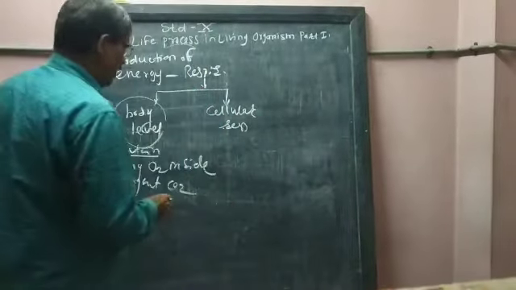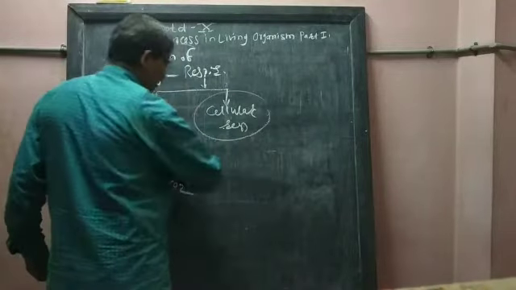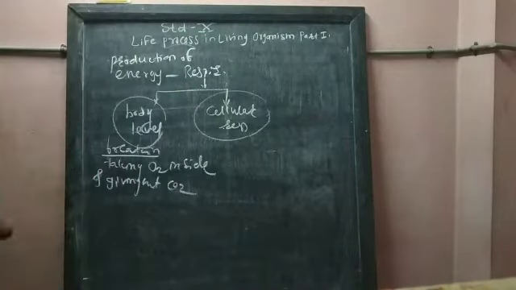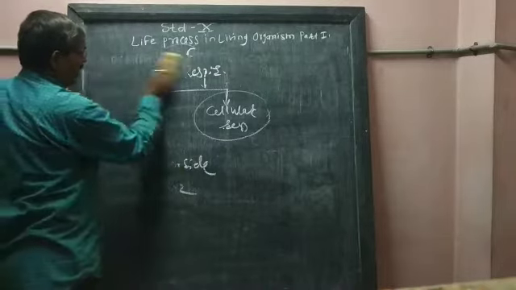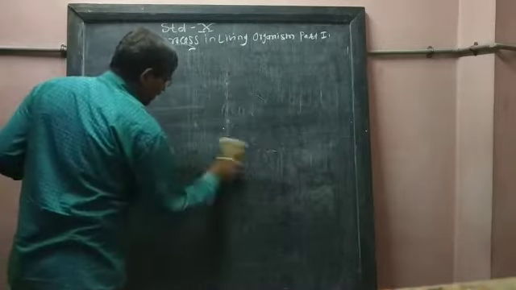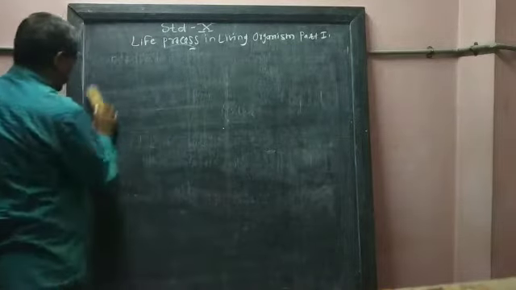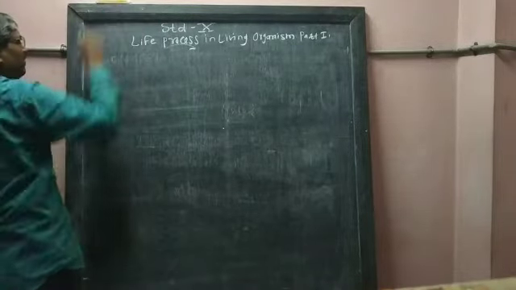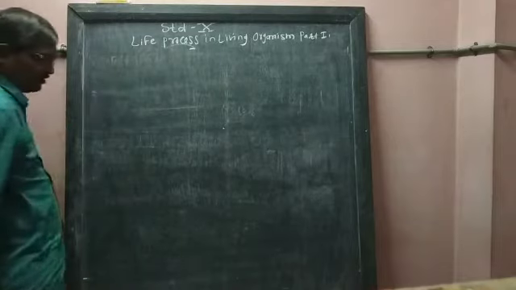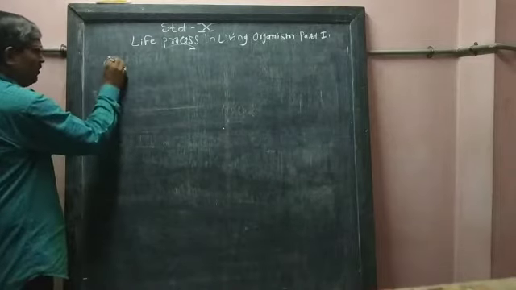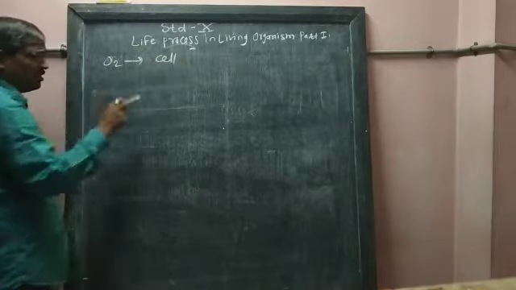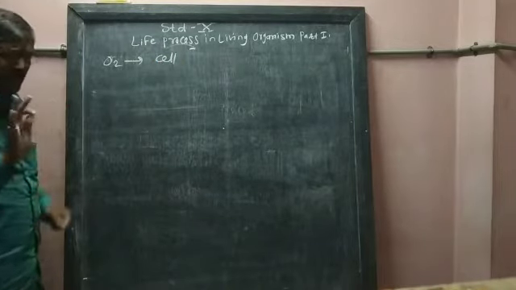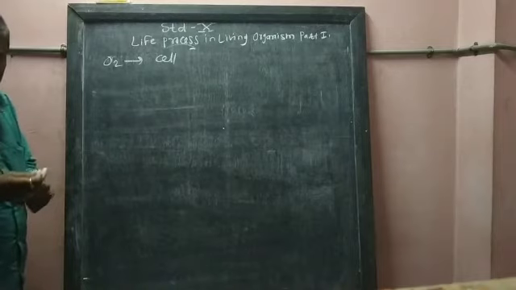Now cellular level, we will study this cellular respiration deeply. What happens at this cellular level, that we will study. When respiration takes place at the cellular level, oxygen should be circulated to every cell. Is only oxygen required to produce the energy?